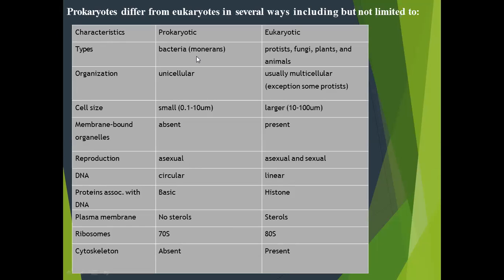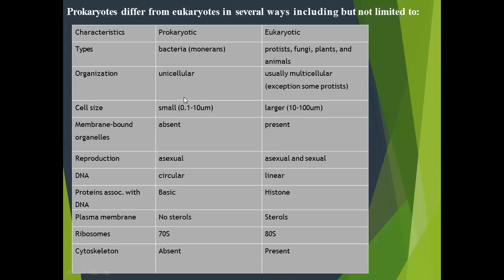In prokaryotic, the bacteria is the example of prokaryotic cell, and animal, plant, protists, fungi are the example of eukaryotic cell. This prokaryotic cell, prokaryotic organism, are also known as unicellular organism, and the eukaryotes are also known as multicellular organism. The size of cell is vary from 0.1 micrometer to 10 micrometer in prokaryotic, and the size of eukaryotic cell is 10 to 100 micrometer.